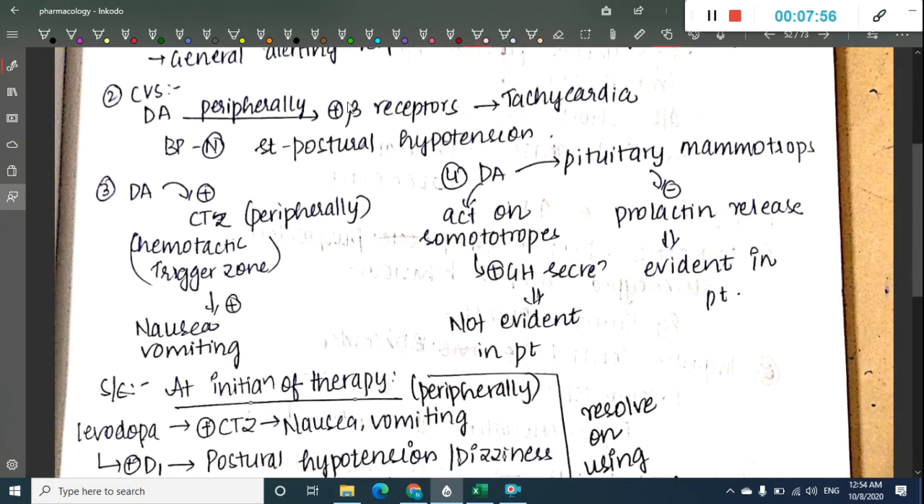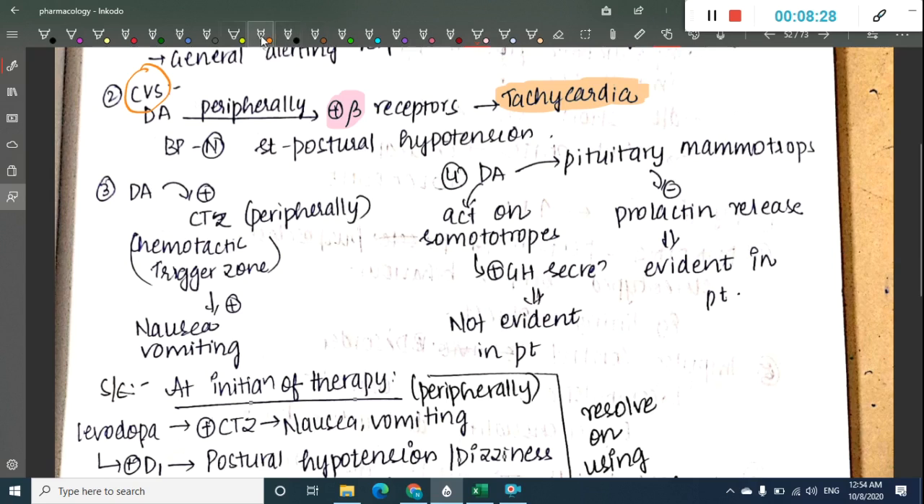Next is the CVS. Levodopa peripherally gets converted to dopamine. Because of this, it will activate the beta receptors and thus results in a side effect, which is tachycardia. Why is this tachycardia? Because of beta receptor activation. The BP is completely normal, but sometimes there can be postural hypotension.